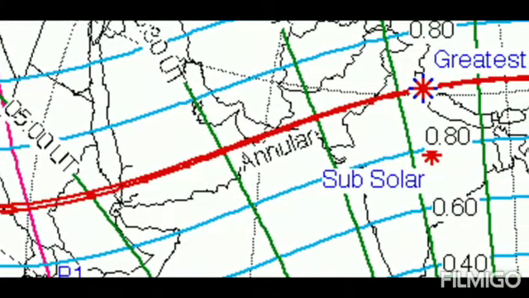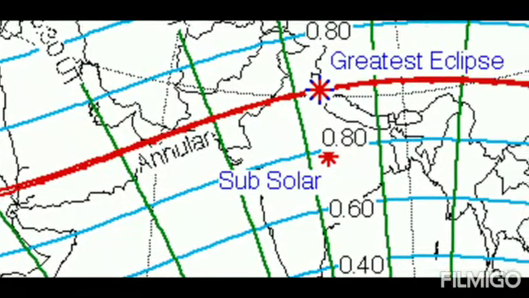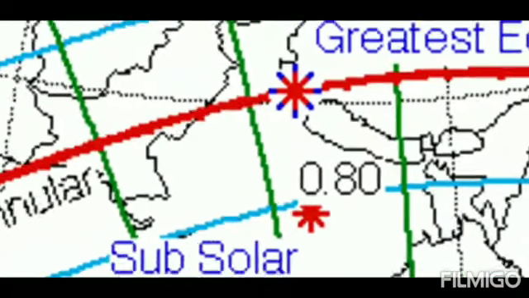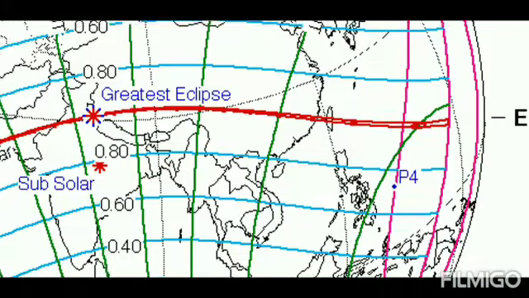Then it will cross Oman, then Pakistan, then it will enter India. The greatest eclipse is occurring somewhere in Uttarakhand state of India. Then it will enter China. From there it will go to the West Pacific Ocean, and then the eclipse would end.